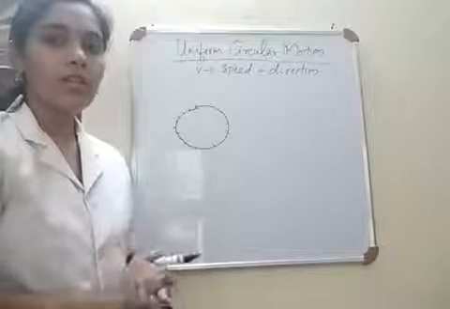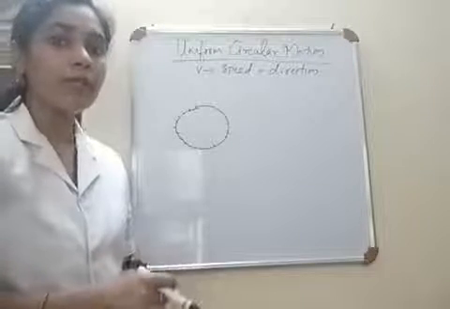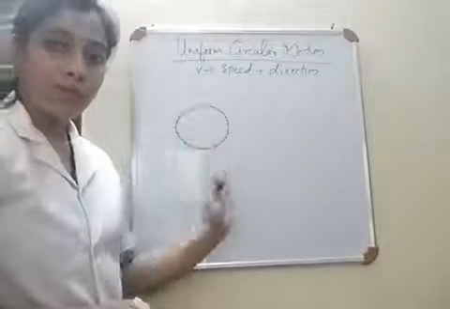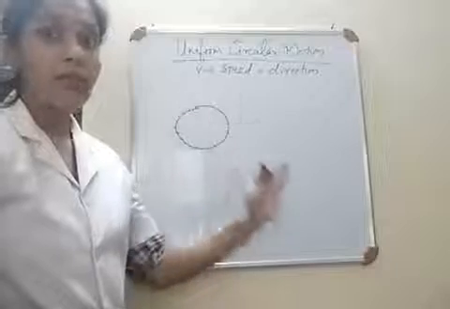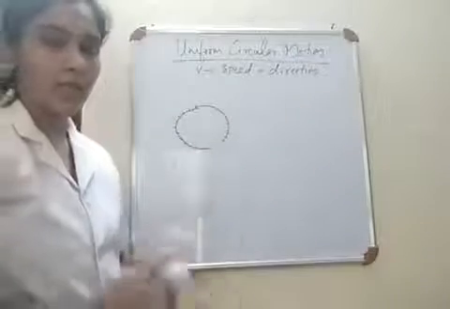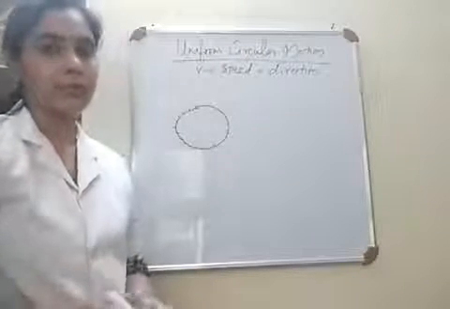So if there is a change in direction, there will be a change in velocity, even if it is moving with the same speed. So even if the object is moving along the circle with the same speed, or with uniform velocity, there will be a change in the direction of the object at each point on the circle. So uniform circular motion is an accelerated motion.